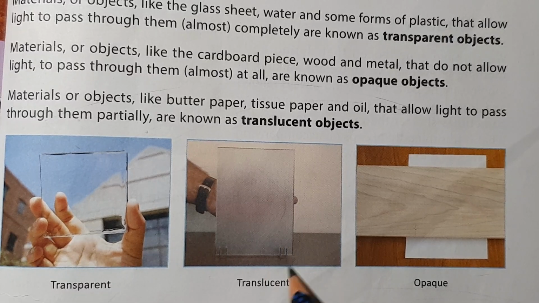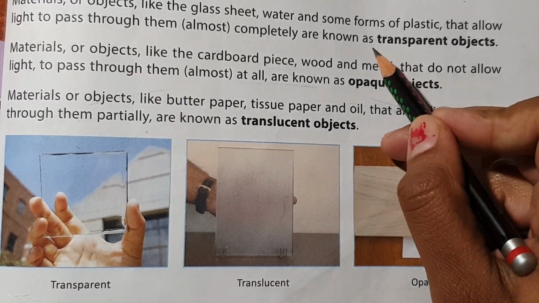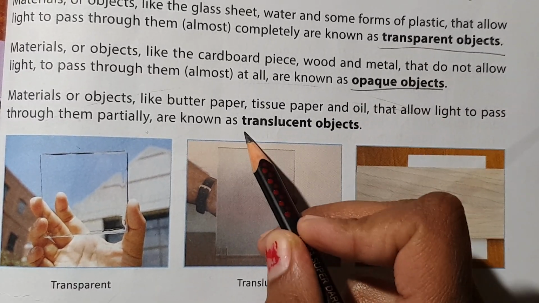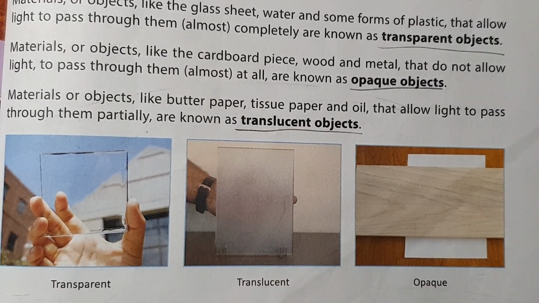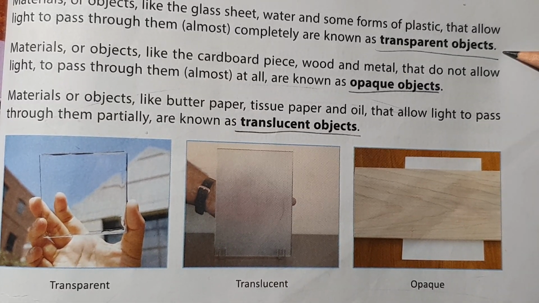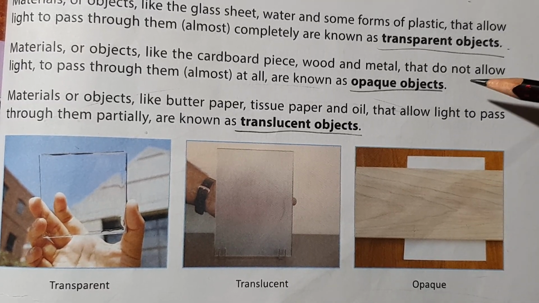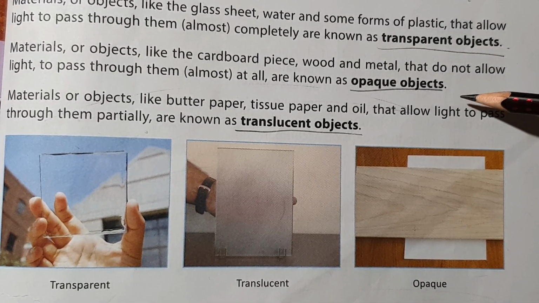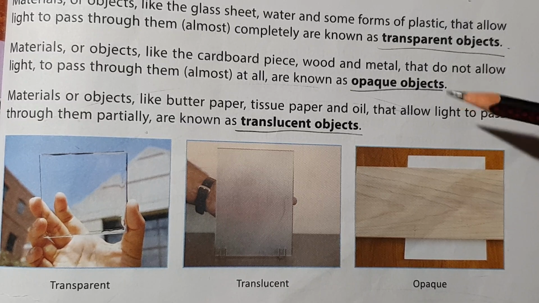So we have studied three types of objects: transparent, opaque, and translucent. A transparent object is one through which light passes completely, for example glass. An opaque object does not allow light to pass through, like cardboard or wood.